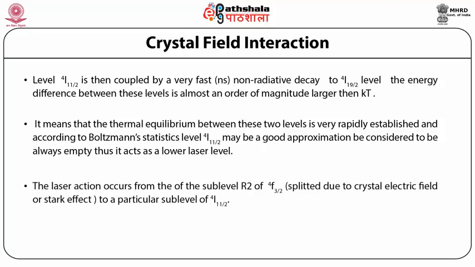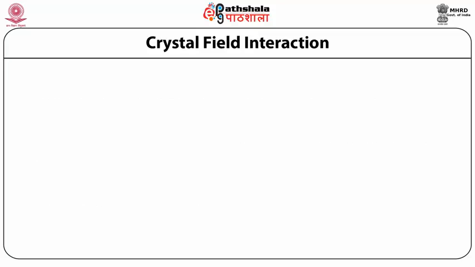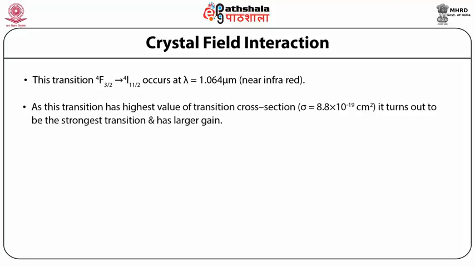The laser action occurs from the sublevel R2 of ⁴F₃/₂, split due to the crystal electric field or Stark effect, to a particular sublevel of ⁴I₁₁/₂. The transition ⁴F₃/₂ to ⁴I₁₁/₂ occurs at λ equal to 1.064 micrometer. This is the wavelength, so near infrared. As this transition has the highest value of transition cross section, σ equal to 8.8 × 10⁻¹⁹ centimeter square, it turns out to be the strongest transition and has larger gain.